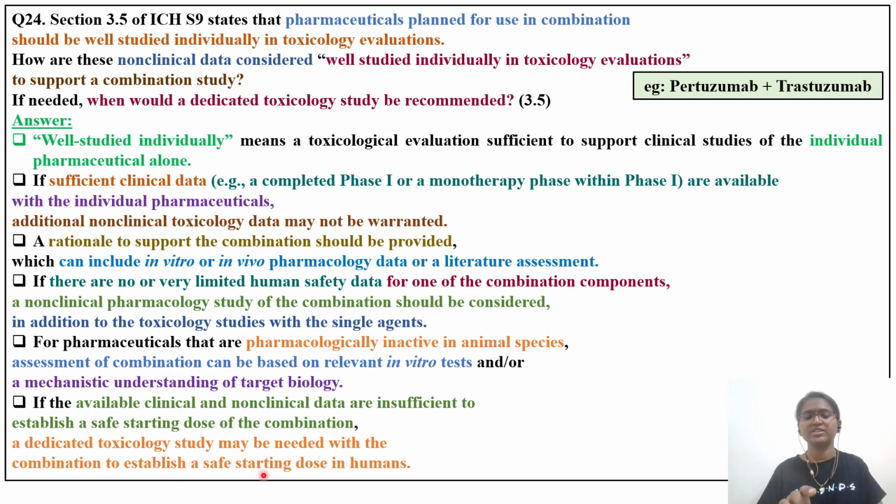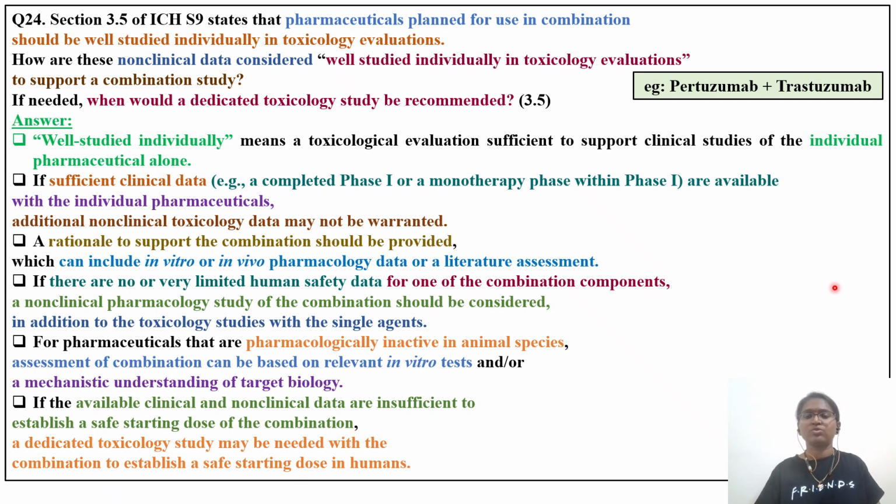So it is much more challenging. I feel that there is a confusion in this last statement. Why? Because above it is already saying there is no relevant species. Again, establishing the safe starting dose will be very challenging. But they give the answer that if there is no relevant species, you can go with in vitro as well as target biology, that is, mechanistic data. Maybe from these you will get the MABEL approach or PAD, that is the pharmacodynamically active dose, which can be derived and used as a first-in-human dose for this particular type of drug.